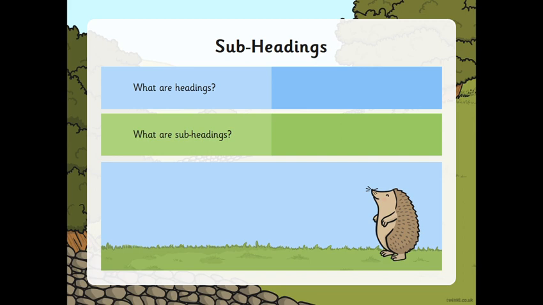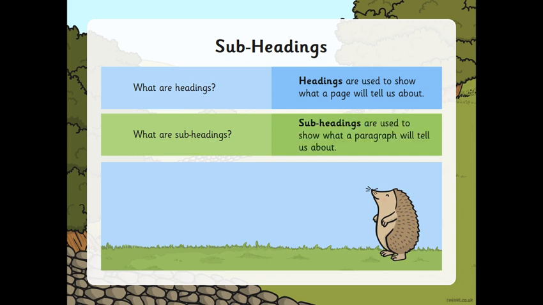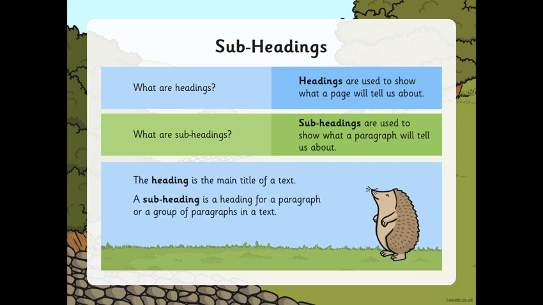What are headings? Headings are used to show what a page will tell us about. What are subheadings? Subheadings are used to show what a paragraph will tell us about. The heading is the main title of a page, whereas a subheading is a heading for a paragraph or a group of paragraphs in a text.